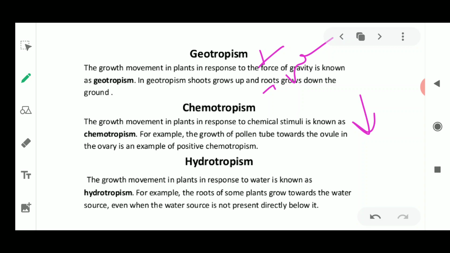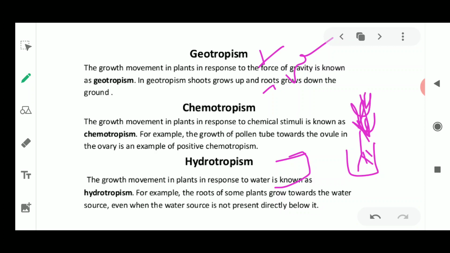Okay, so one experiment is also given in your NCERT book. If you put one plant which is already potted, you have to use a jar which is transparent in nature, so that you can see the changes taking place in the shoot as well as in the roots. Now you tilt the glass and put the glass pot horizontally on its side. After some time you put this potted plant here like this. Okay, so what will happen?